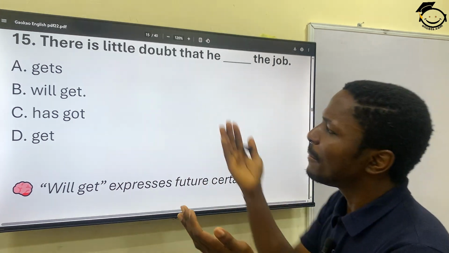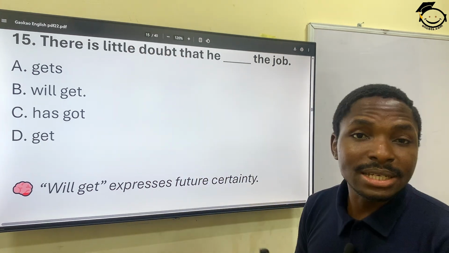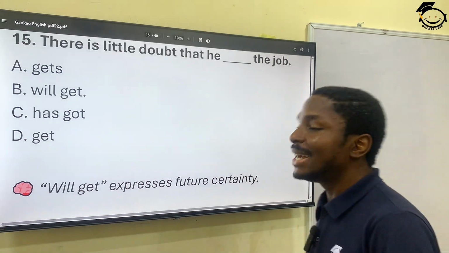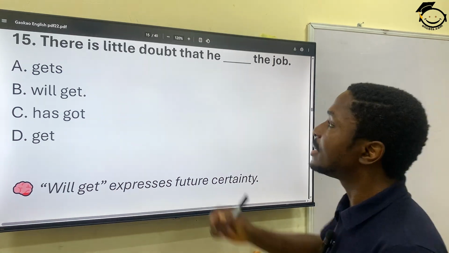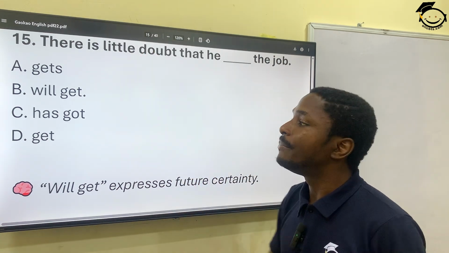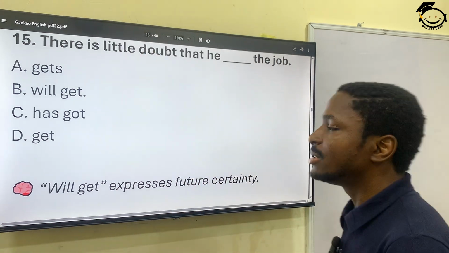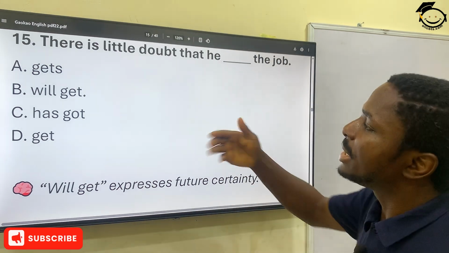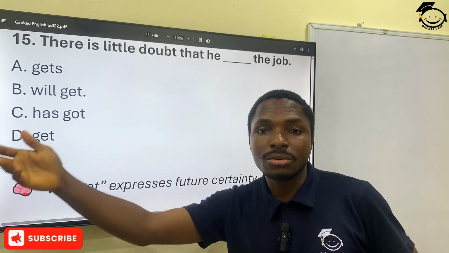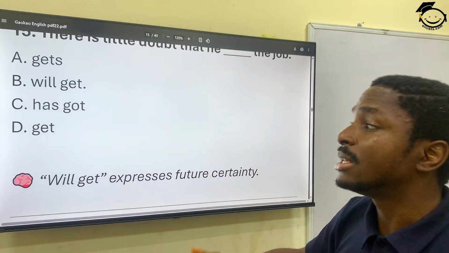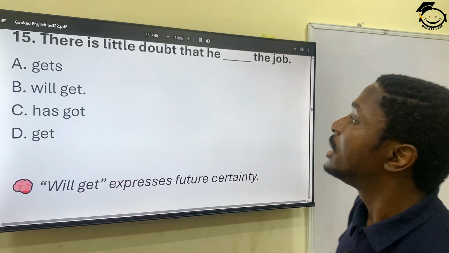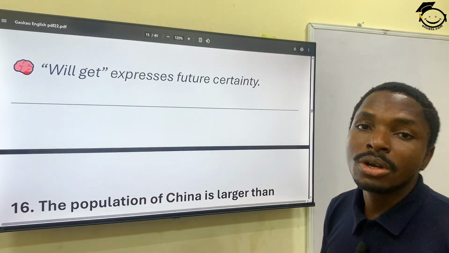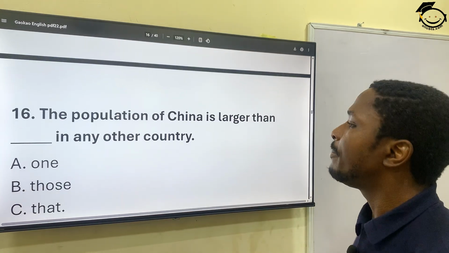Which of these options perfectly expresses the uncertainty? That's what you are looking for. There is little doubt that he will get the job. It perfectly expresses the uncertainty of the speaker. There is little doubt that he has got? No, definitely not. That he gets the job? No, that he will get, because this is also in the future. It's going to happen in the future, and there is so much doubt of the future. So, he will get is the correct one that expresses future uncertainty.